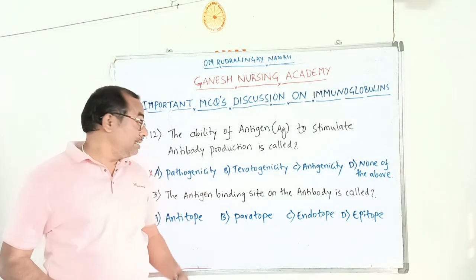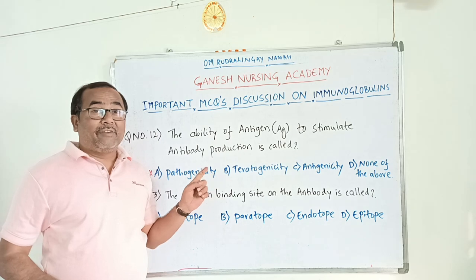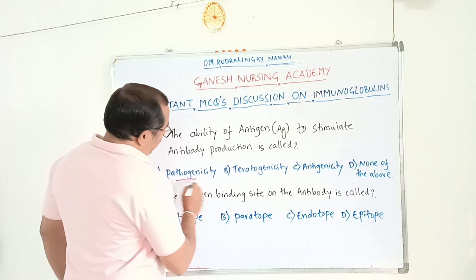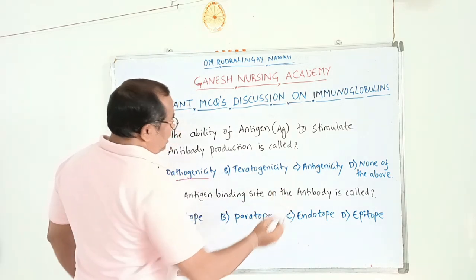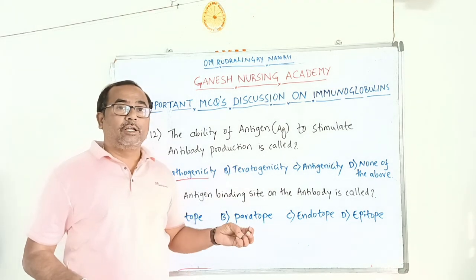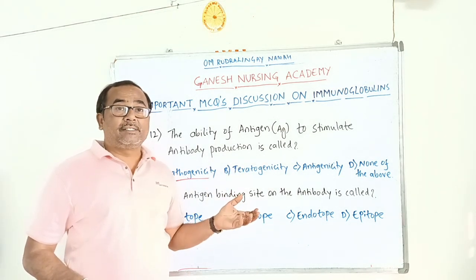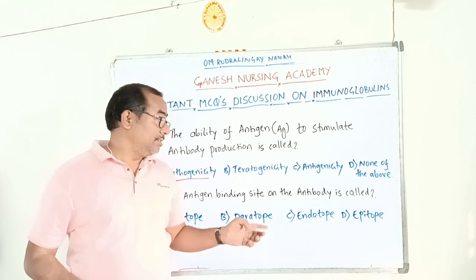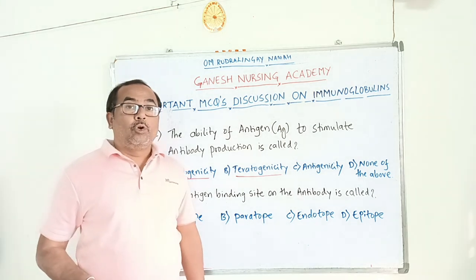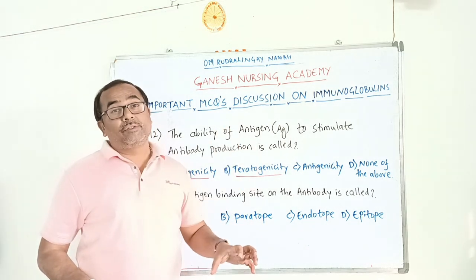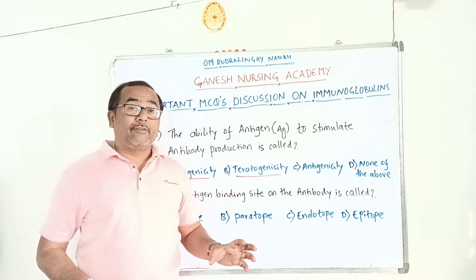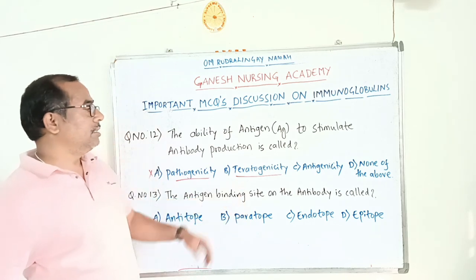Next, option B is teratogenicity. Teratogenicity is the ability of a drug to induce congenital anomalies in a fetus, a newborn, when taken during the first trimester of pregnancy.